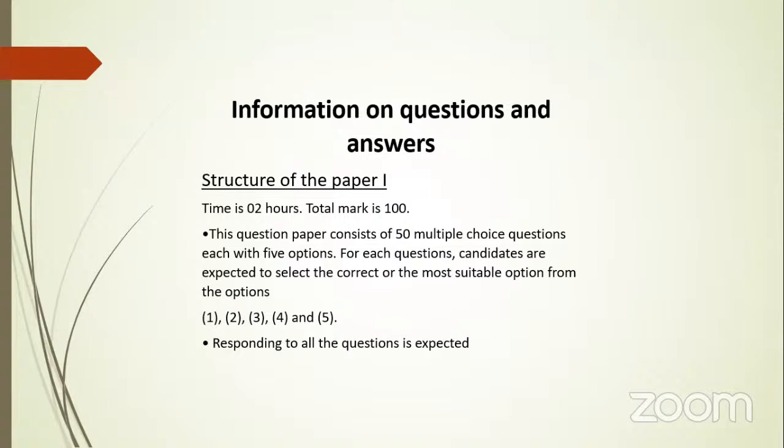In there you have to think logically and take the relationship between the statements. Normally they give 2 statements, the first statement and the second statement. It can be related to the first one or it can be not related to the first one. Whatever, you have to think logically about what the relationship is between those 2 statements based on one matter. Then you can select the correct answer and mark it in your answer sheet. That is how the structure of paper number 1 goes.